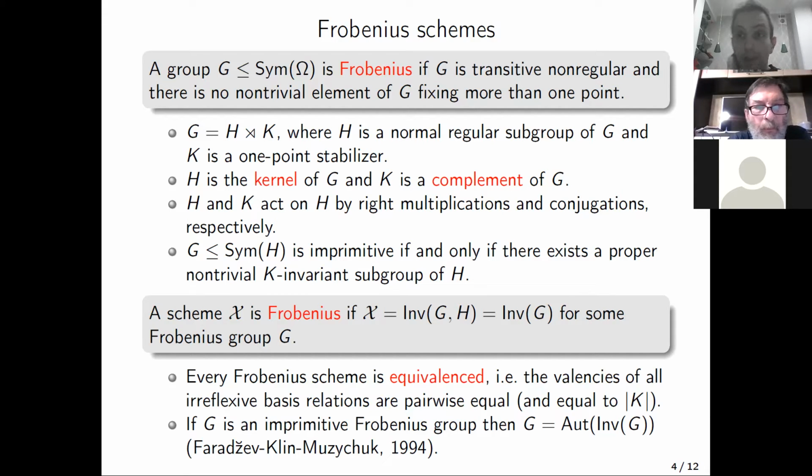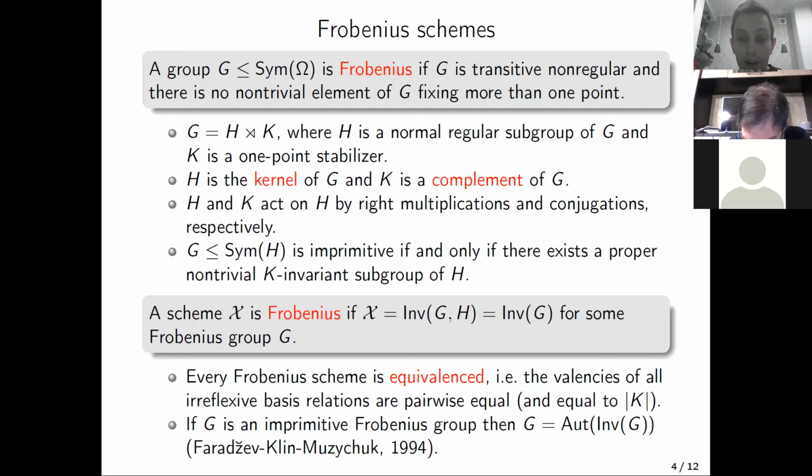And now maybe it is a good time to explain why we are interested in primitive Frobenius groups and schemes. On the one hand, primitive Frobenius groups are automorphism groups of schemes, but not only schemes. They also appear in different areas of combinatorics as automorphism groups, for example, finite geometries.